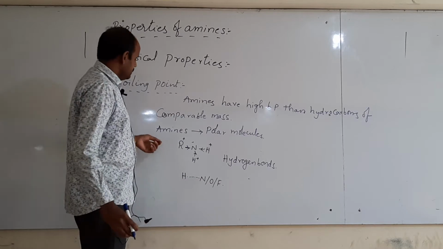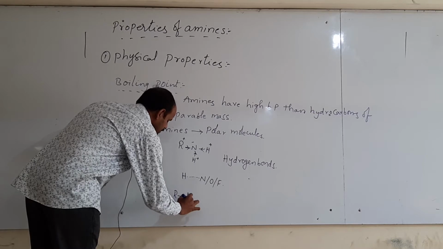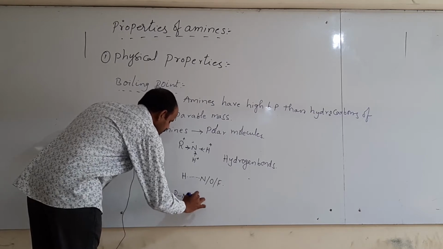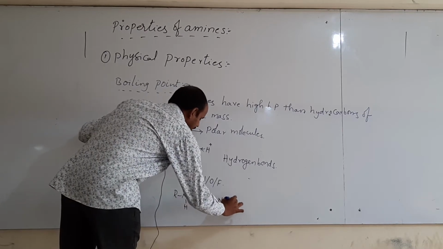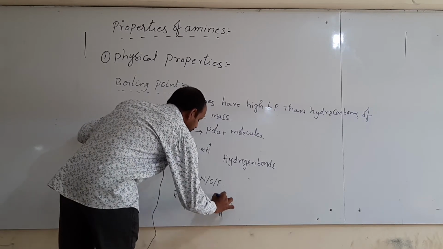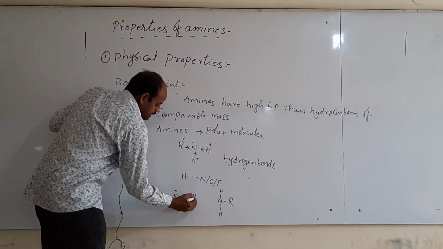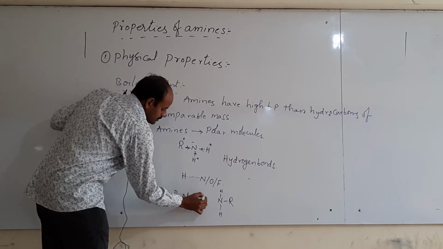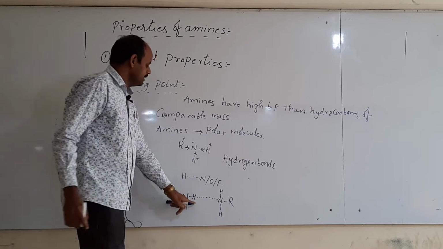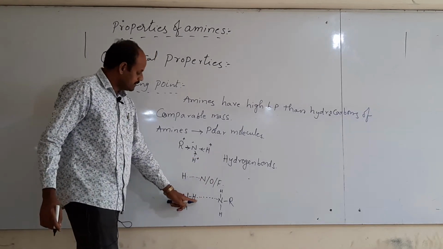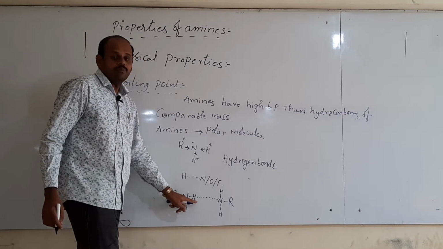Thus if you take a primary amine, NH2, and take another molecule of primary amine, NH2, here this is the highly electronegative atom nitrogen, and it is electropositive hydrogen. Between these two some attraction forces are present. These attraction forces are called hydrogen bonding. Due to the presence of hydrogen bonding, these primary amines have high boiling point.